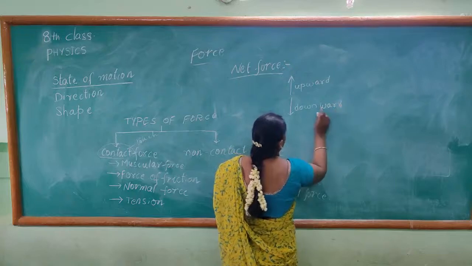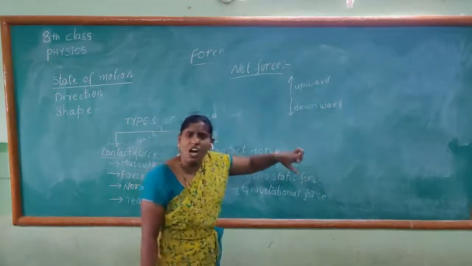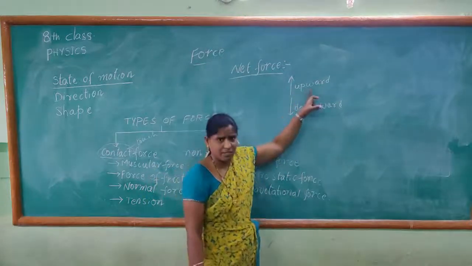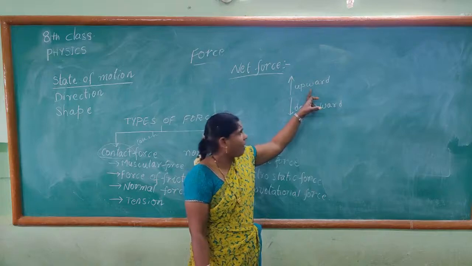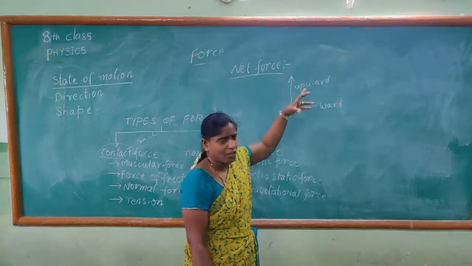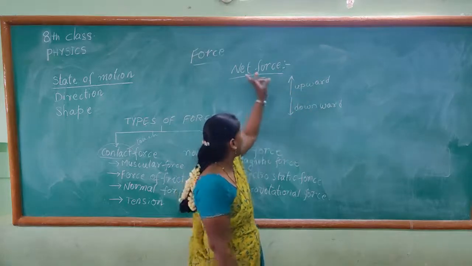The combination of upward forces and downward forces together is called net force.